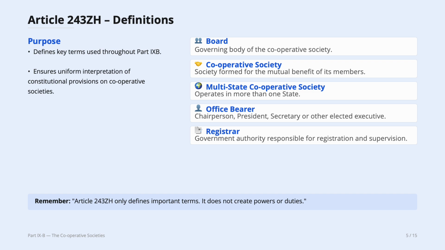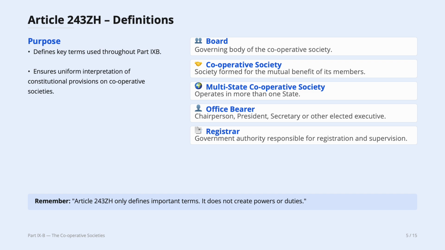Now, shall we start with the first, 243ZH, the definitions. Here, Article 243ZH, these are the definitions. It only defines some terms. Board, meaning governing body of the cooperative society. Board members will be chosen that will serve as the governing body of the cooperative society. And then the cooperative society, a society formed for the mutual benefit of its members. Okay, it's for the mutual benefit of its members. They have a common goal. And multi-state cooperative societies are those societies that operate in more than one state.